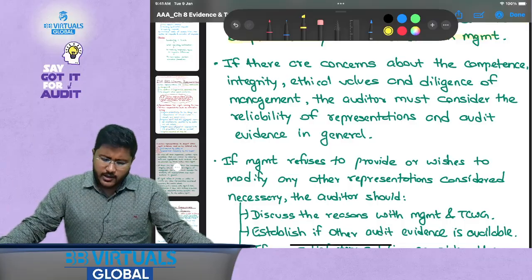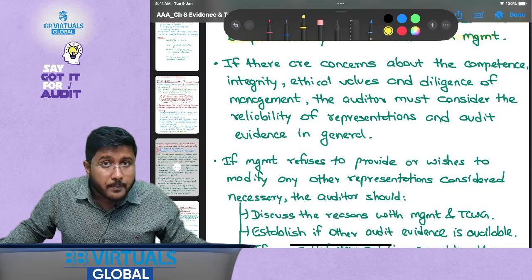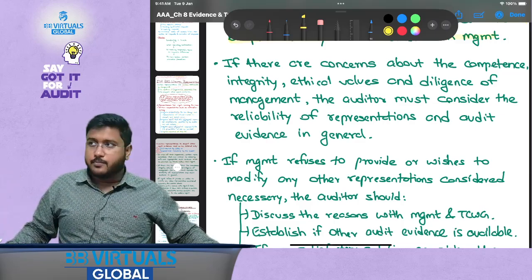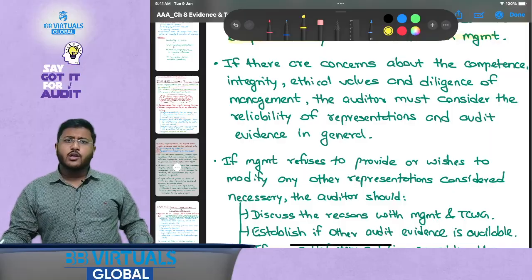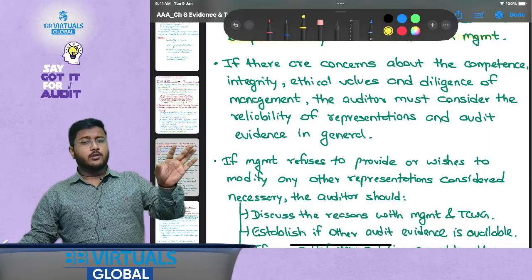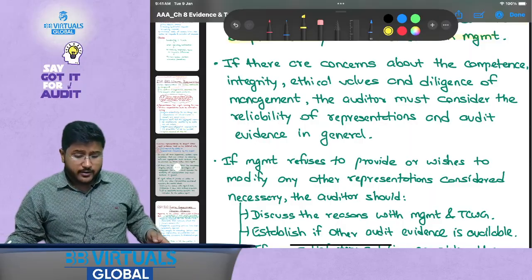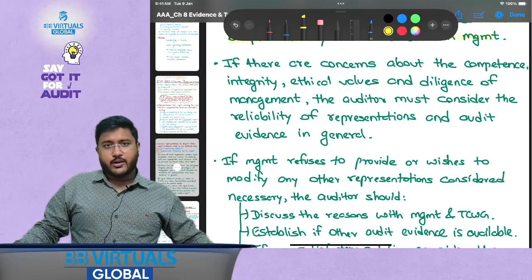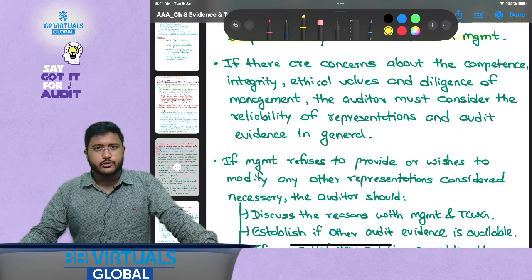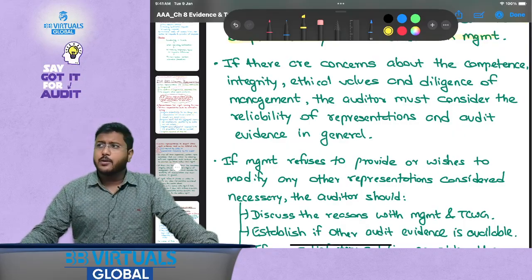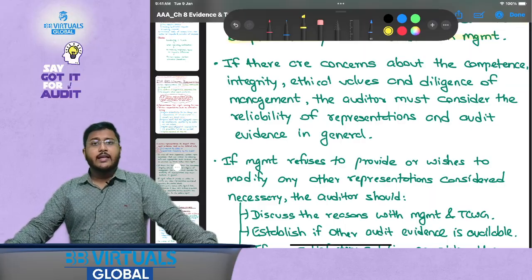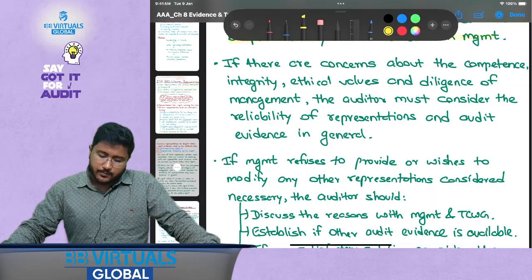That person is competent enough for the business, but maybe not for the finance. That could happen, right? So if there are concerns about the competence or integrity, even if, based on your audit procedures in other areas, you concluded that this person does not have integrity, or we cannot fully trust this person's representation, then also you can question it. Ethical values: sometimes during your audit process you identify certain people who are not ethical in their approach, maybe they do not have the capacity of maintaining confidentiality, maybe they are not professional in their approach, so that could be there.